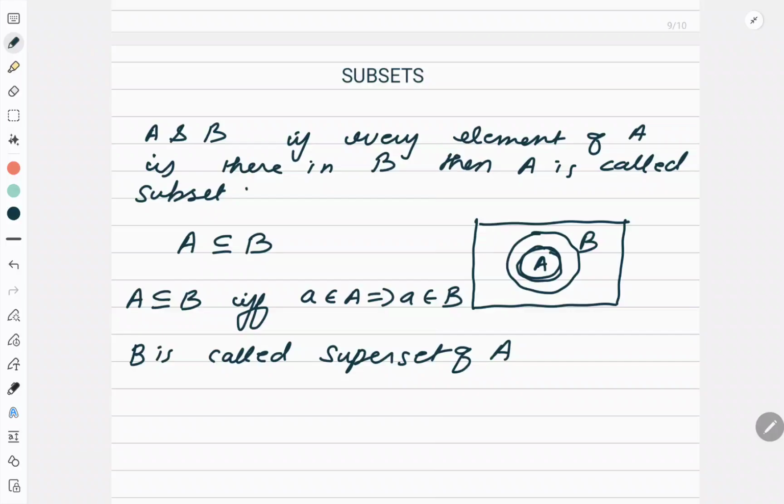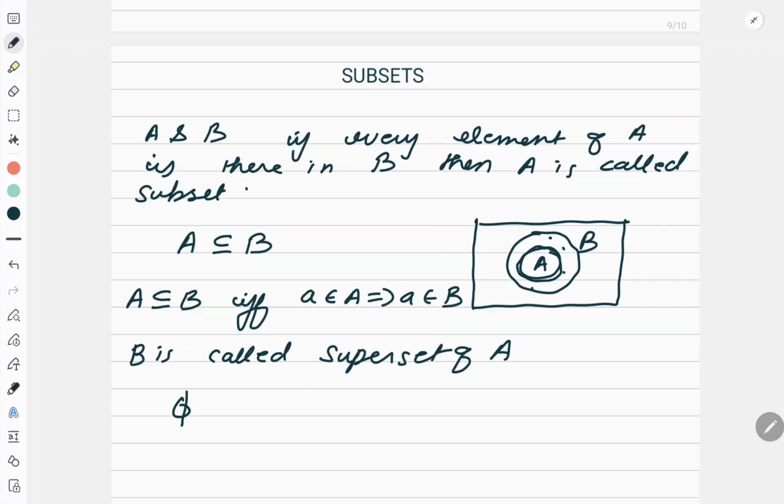The proper subset contains some but not all elements of the original set. Like this diagram what I have done, it is a proper subset because there may be some elements here which are not in B. So it is a proper subset. Correct?